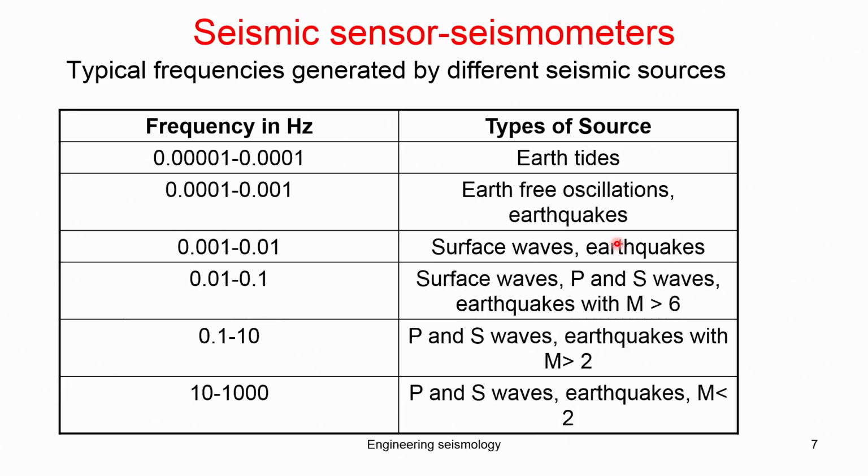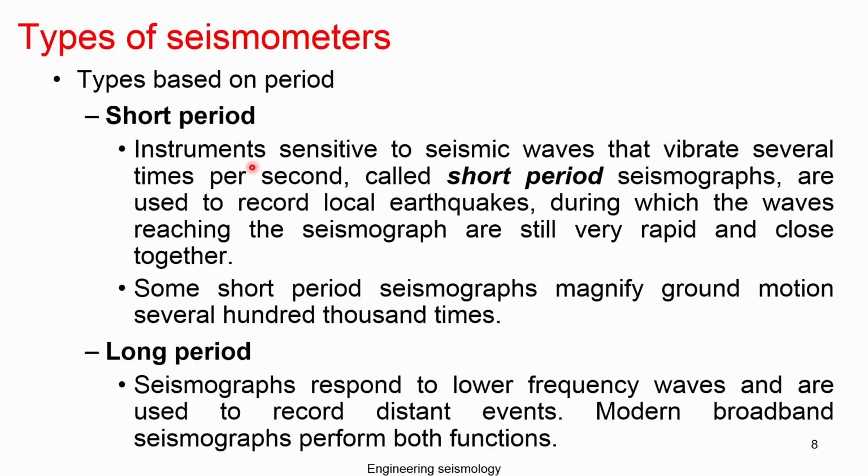So, 10 to the power of minus 1 to 10 to the power of minus 2 is the surface wave and S wave with the earthquake, and 0.1 to 10, and then P and S wave for earthquakes of less than 2. So, you can understand that depending upon what type of earthquake you want to record, you should have the respective frequency selection, or the sensor should be installed in the seismometer for what you are looking for.